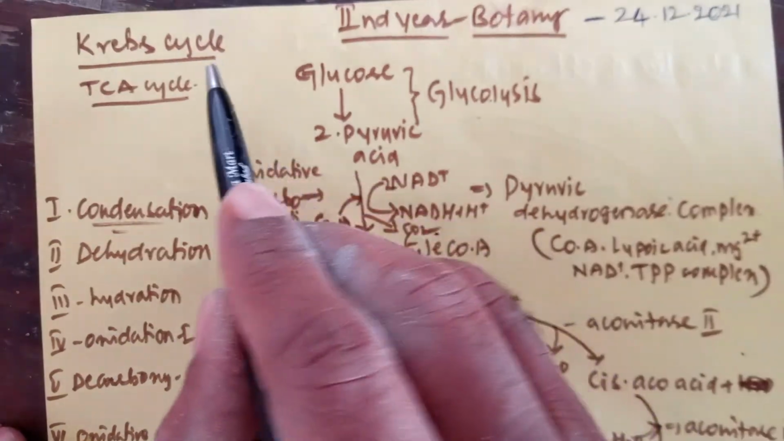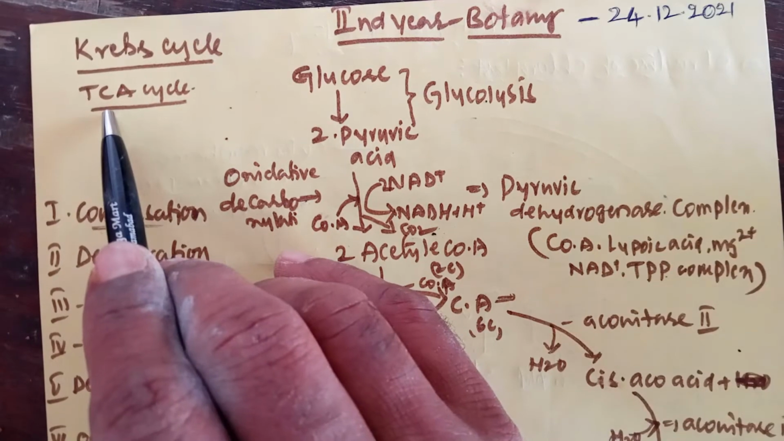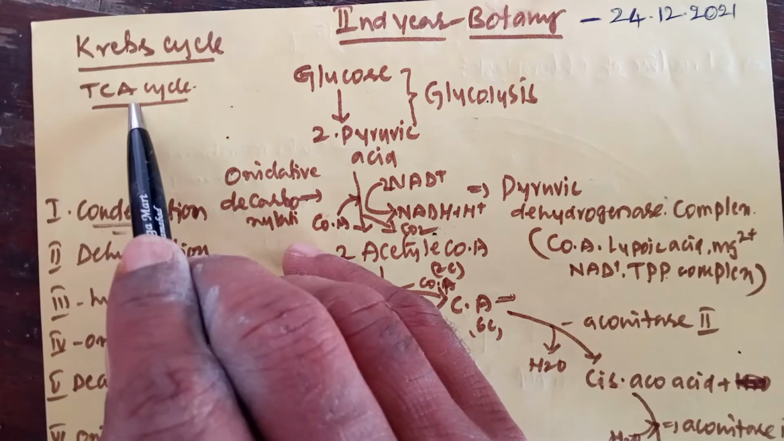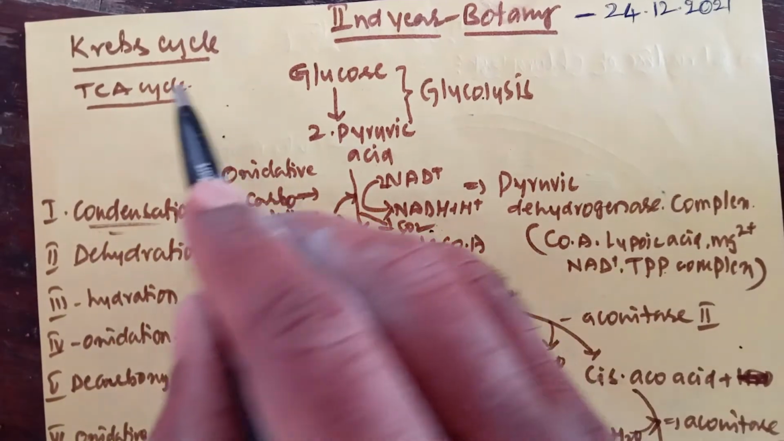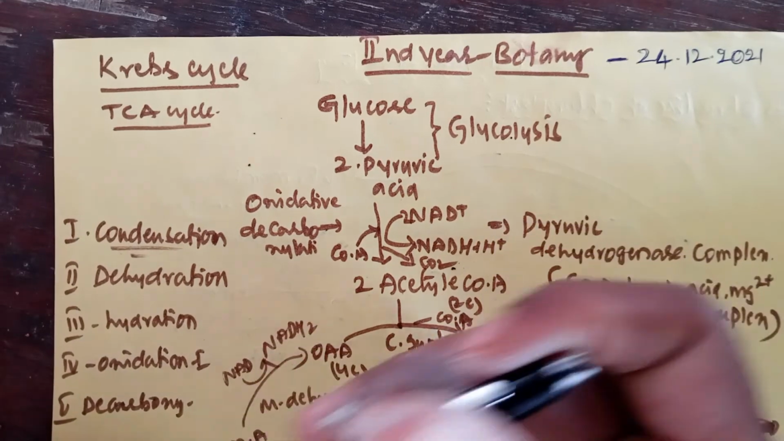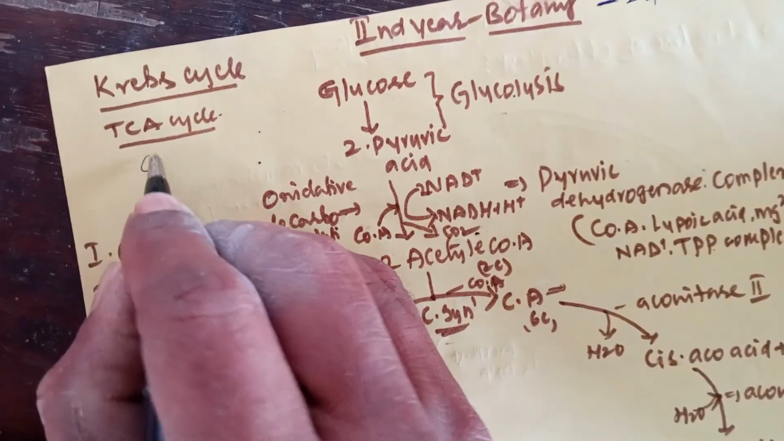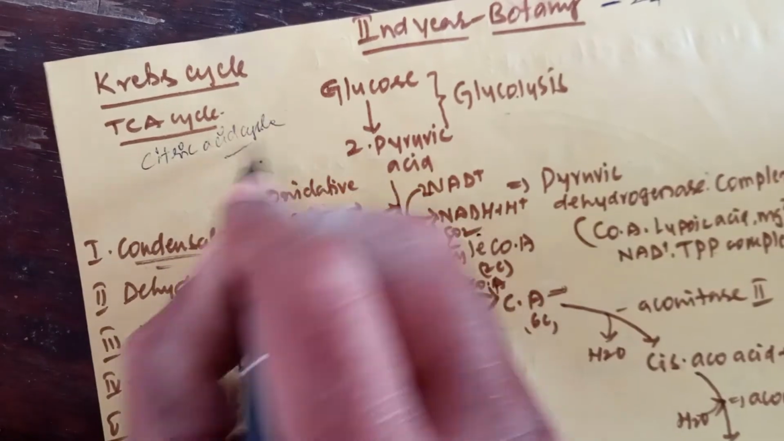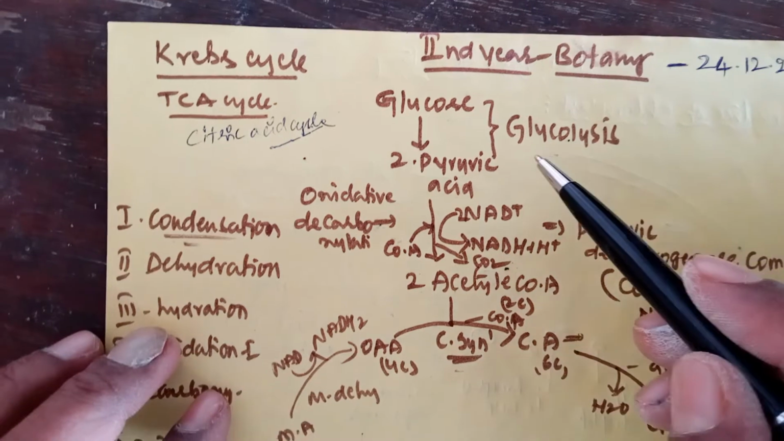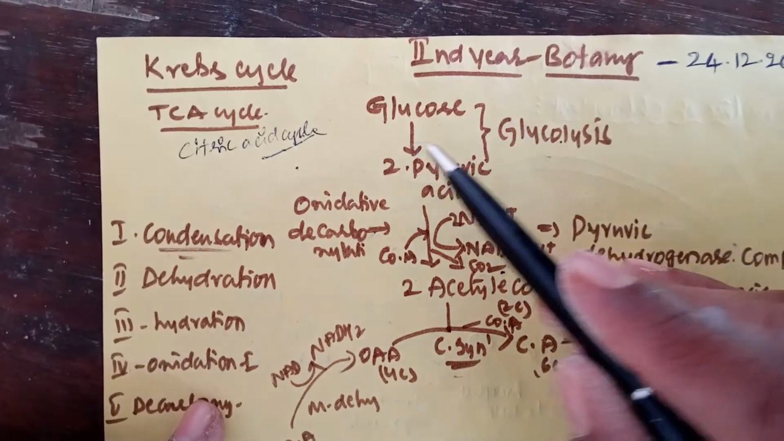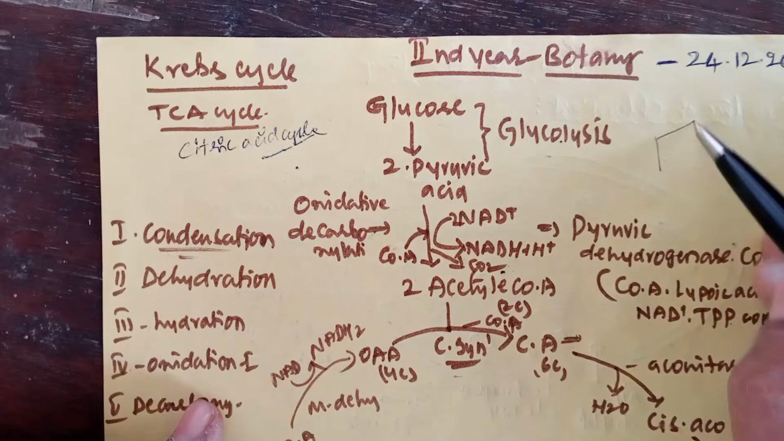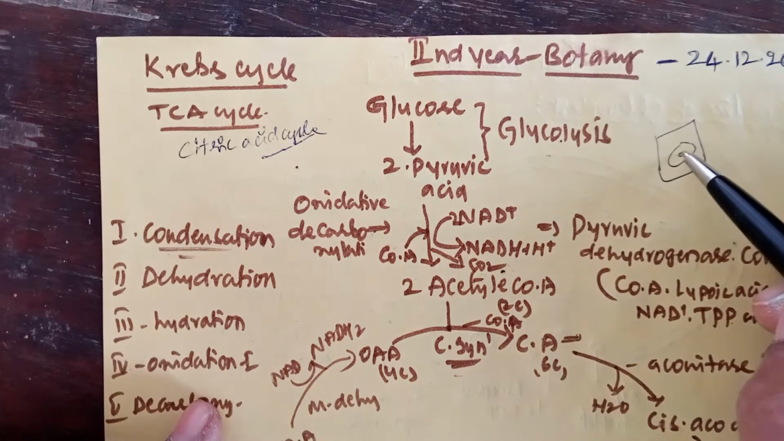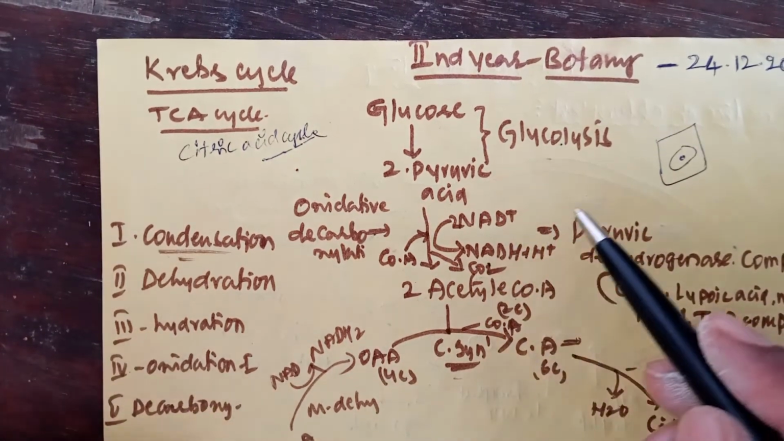So the Krebs cycle, the other name of the Krebs cycle, is the TCA cycle. TCA means tricarboxylic acid. This Krebs cycle is also called the citric acid cycle. It is very important for long answer type questions. This Krebs cycle actually happens in the mitochondria, in the matrix of the mitochondria.